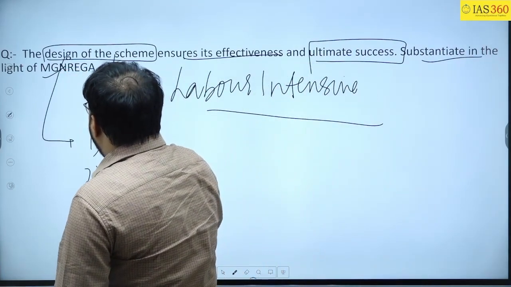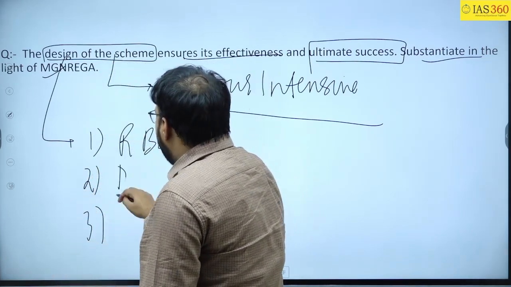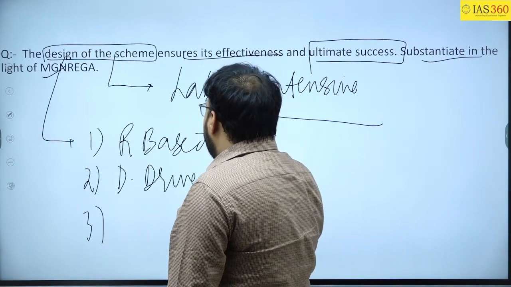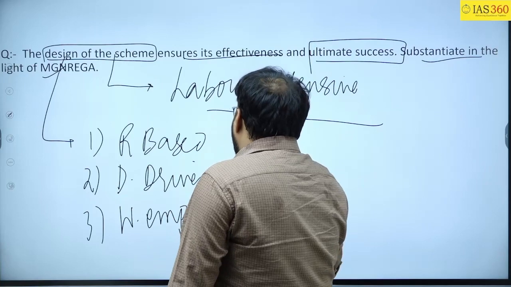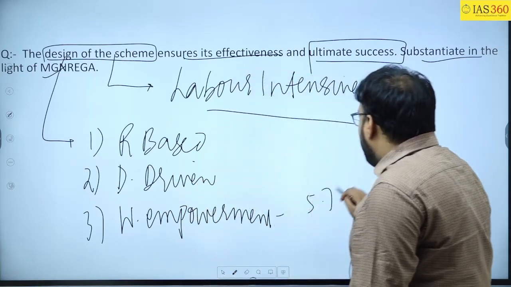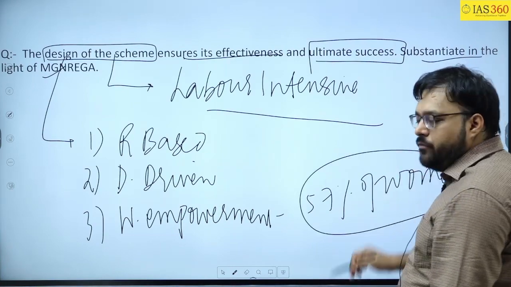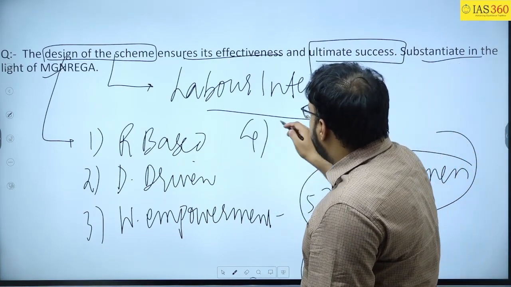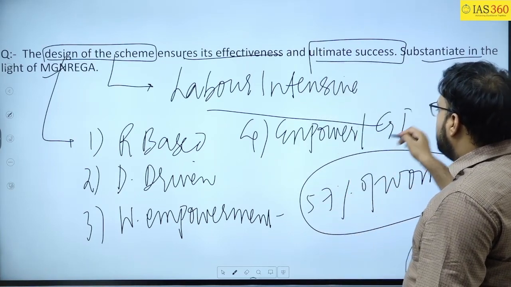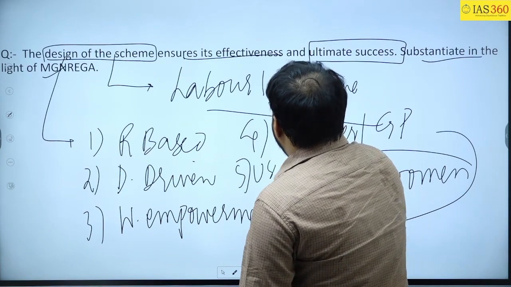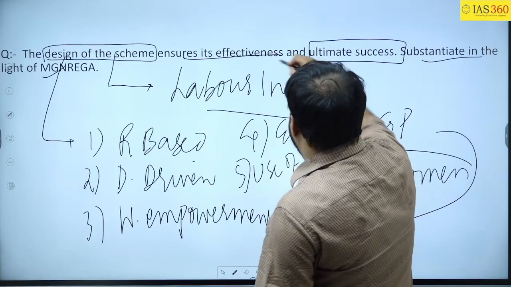Then you can talk about how the design is rights based, demand driven, and focused on women empowerment, because 57% of the workers in MGNREGA are women. Then you can talk about empowering and capacity building of Gram Panchayats and the use of technology. So this is the design, and that ensures its success.